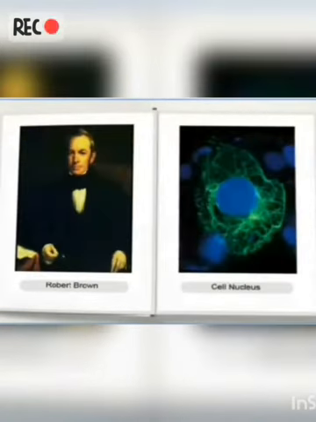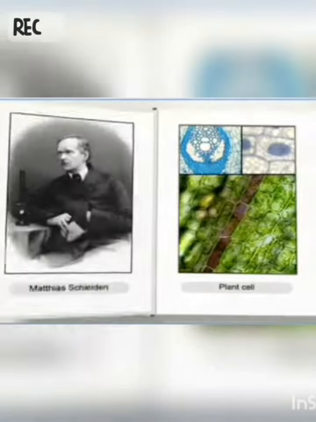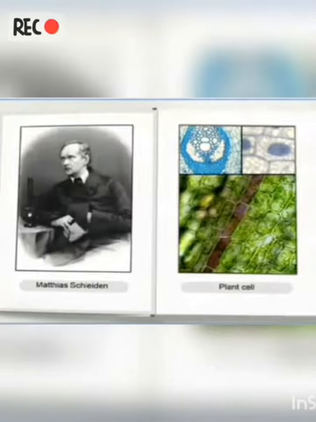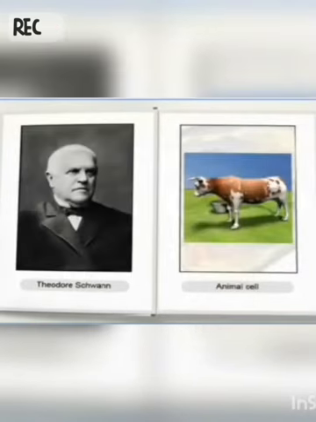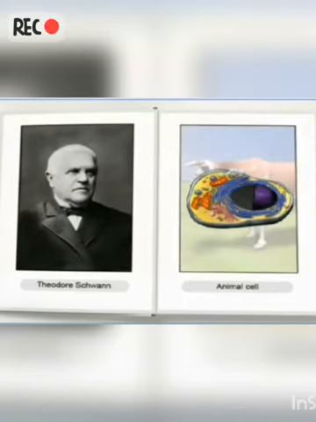Later, Robert Brown expanded on Leeuwenhoek's studies and pointed to the presence of a cell nucleus. In 1838, German botanist Matthias Schleiden examined numerous plant species and concluded that plants have different types of cells which form plant tissues. A year later, Theodore Schwann, a British zoologist, examined different animal cells and discovered that the cells have a thin outer layer, which we now know as the cell or plasma membrane.